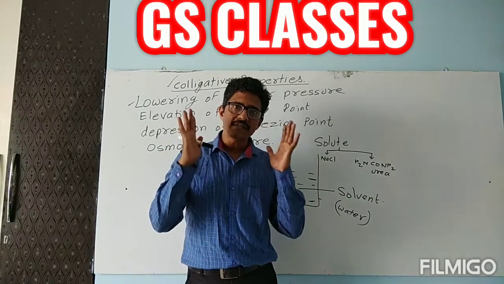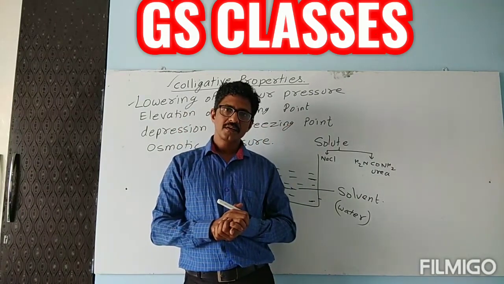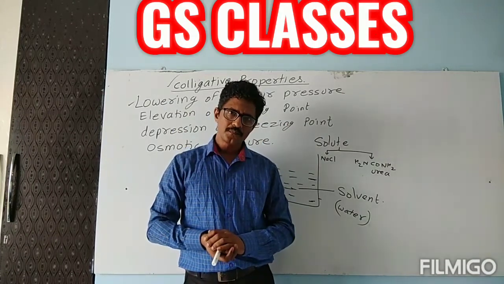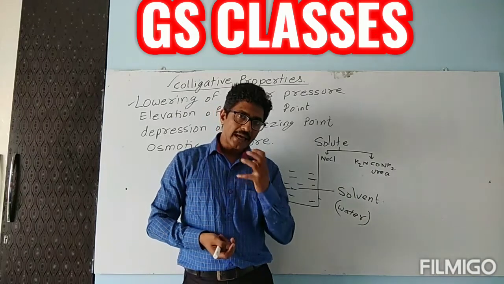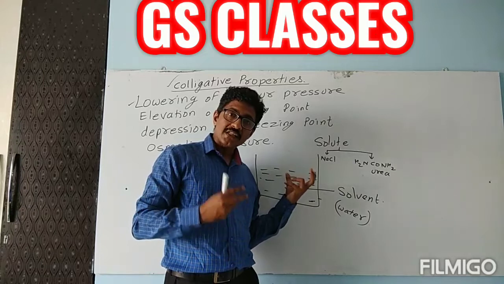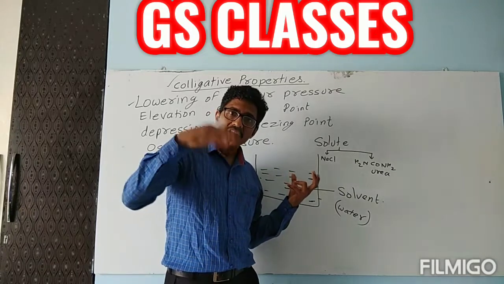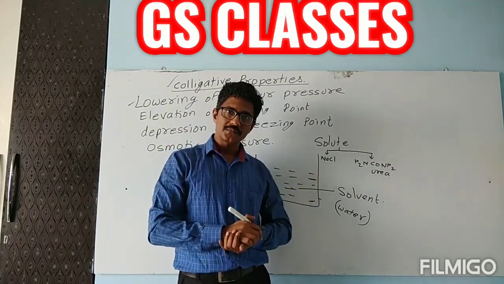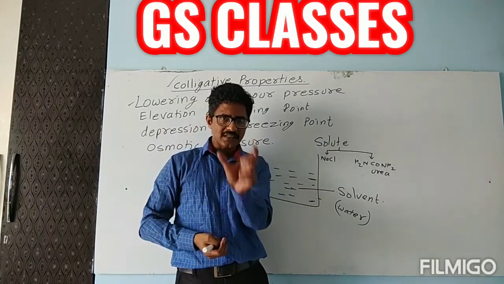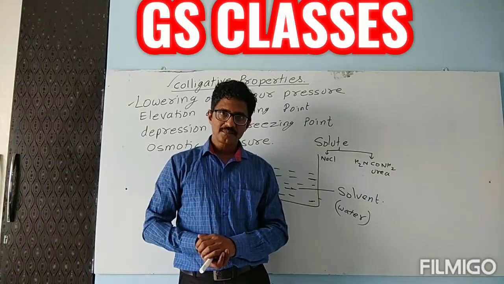What does it tell us? Children, it tells you that this property, what is that property? Elevation in the boiling point. Increase in the boiling point. We are using a specific term, elevation.